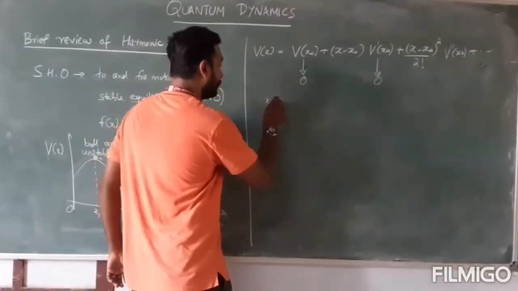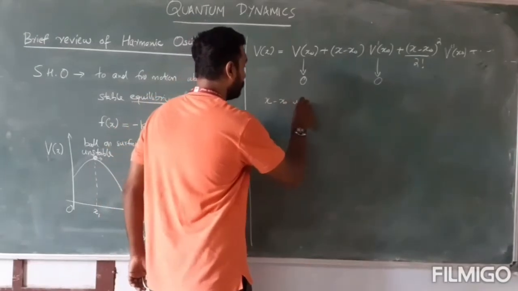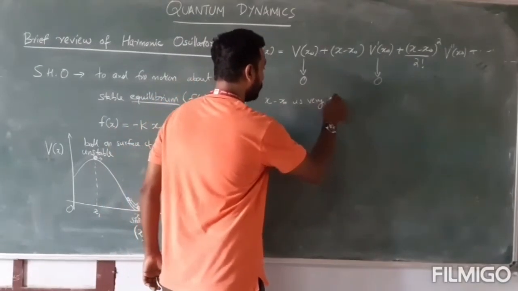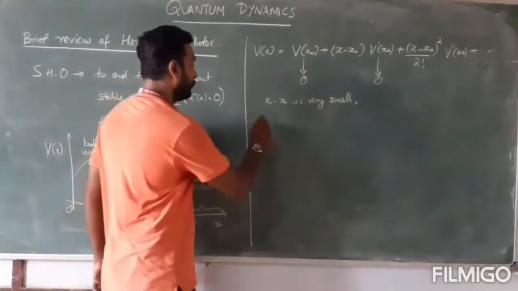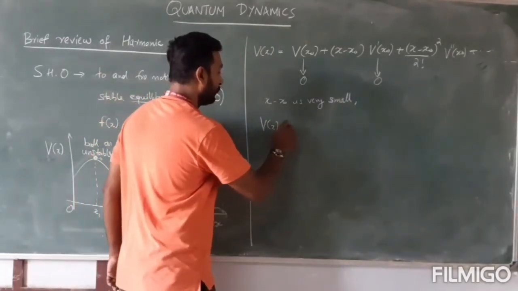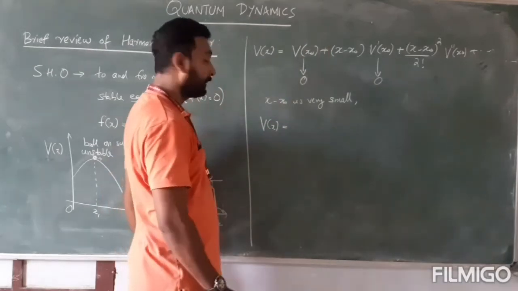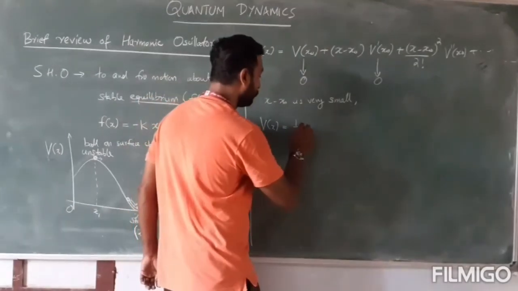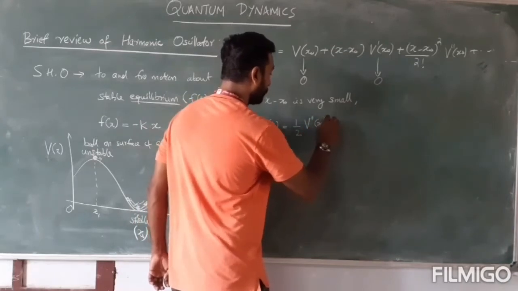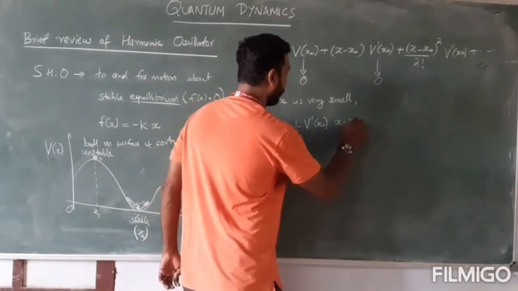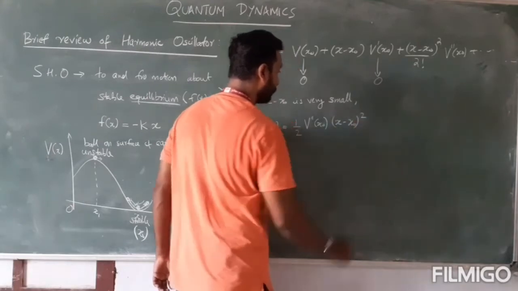Then I can write my V of x as half V double prime at x0 (x minus x0) square.